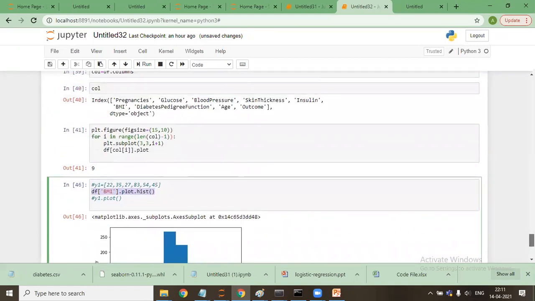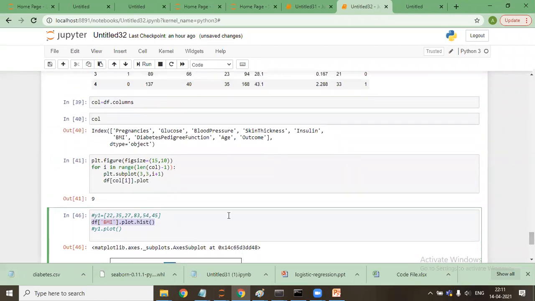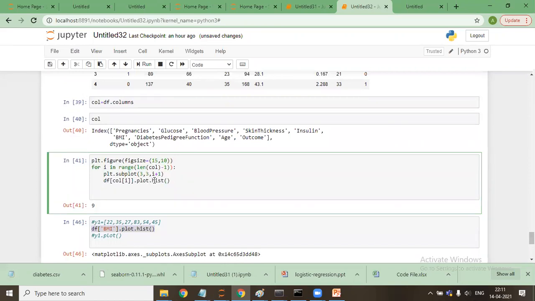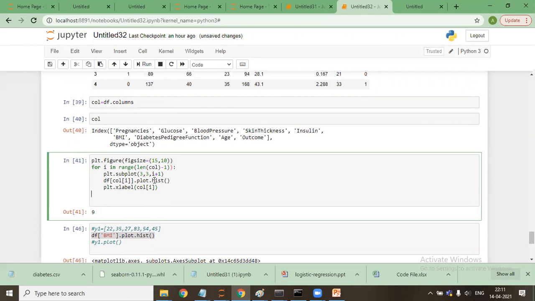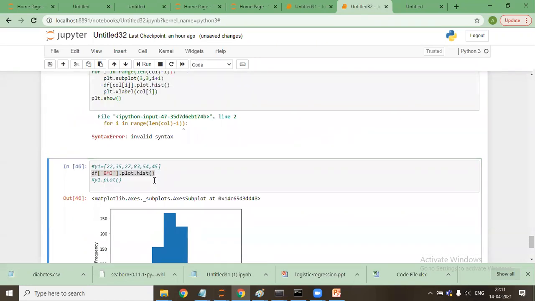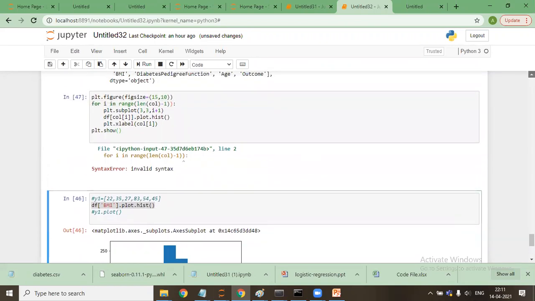Okay, so let me tell you. If I say df[col[i]].plot.hist, I'll say now plt.xlabel, the x label is this col[i]. And I'll say plt.show, and once all the plots have been made, it will show. There's some error in it.